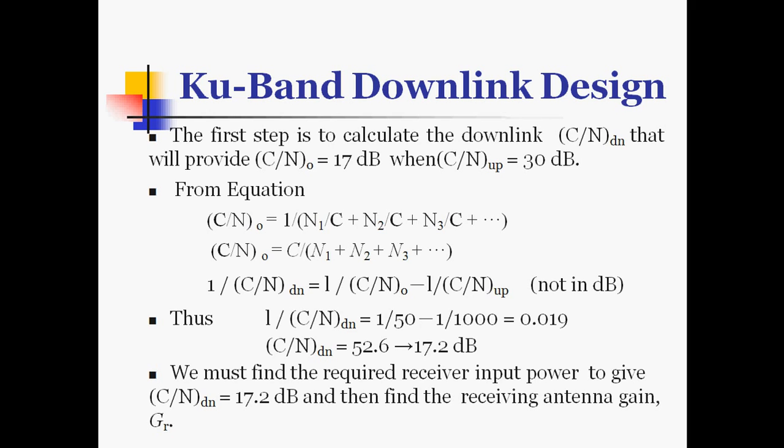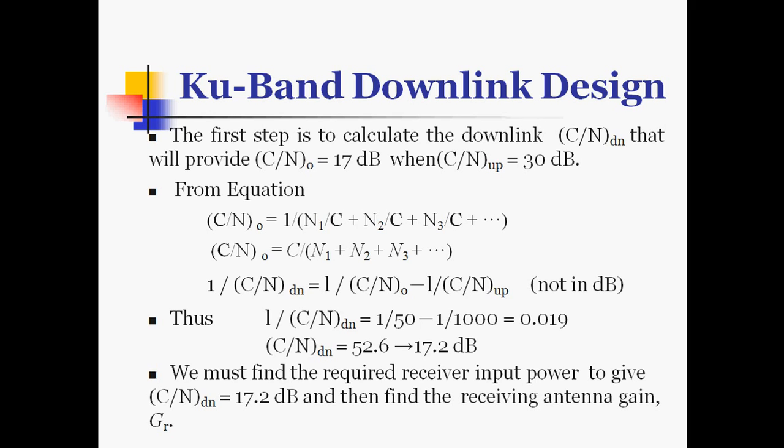So to calculate, 1 divided by the carrier to noise ratio of downlink is equal to 1 divided by the overall carrier to noise ratio minus 1 by the carrier to noise ratio of uplink, which is not represented here in decibels. Thus 1 by C by N down is equal to 1 by 50 minus 1 by 1000, which is equal to 0.019. So the carrier to noise ratio of downlink is equal to 52.6, or it is 17.2 dB.